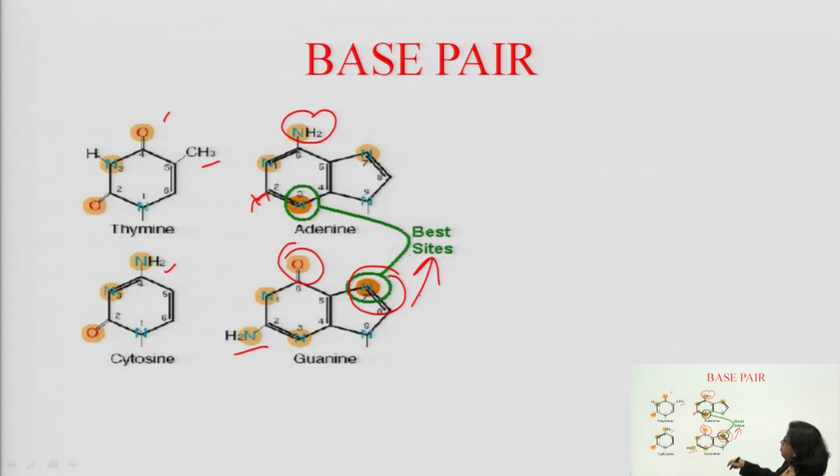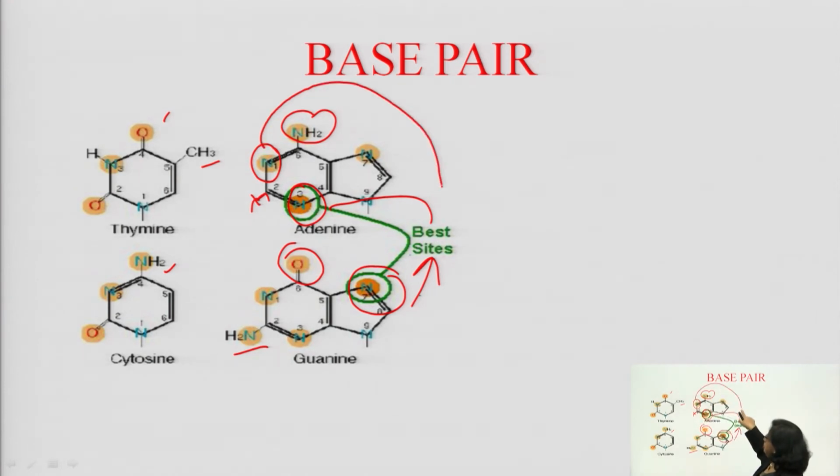And I told you about N3 of adenine, see the position 1, 2, 3 nitrogen, N3 of adenine, this is an important site for nucleophilic attack. Another site is also there, that is the 1 nitrogen, you see the structure, this is also for nucleophilic attack. So, N1, N3 of adenine and N7 of guanine are the most important sites where nucleophilic attack will take place. So, you have to remember these are the base sites, N7 and N3 of adenine.